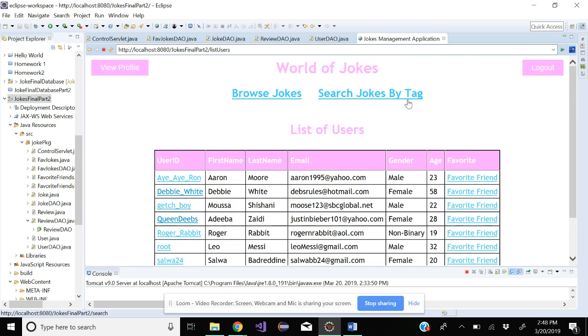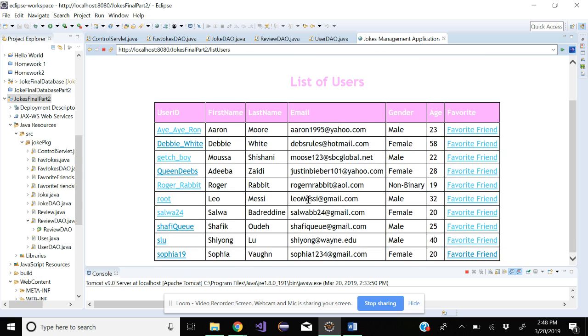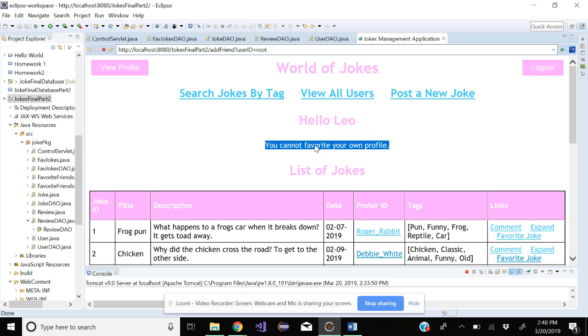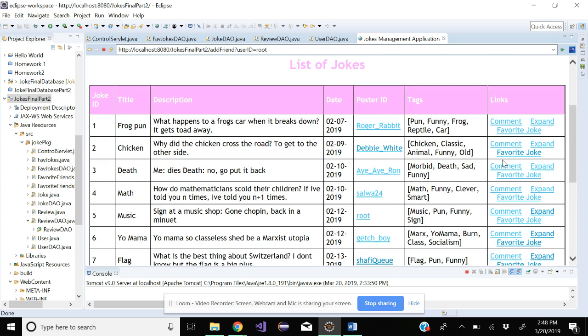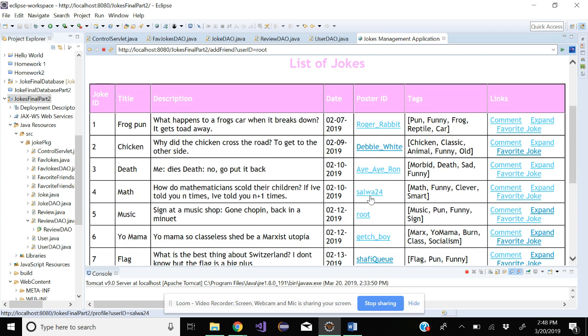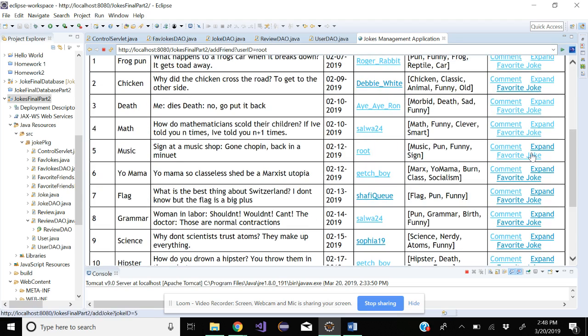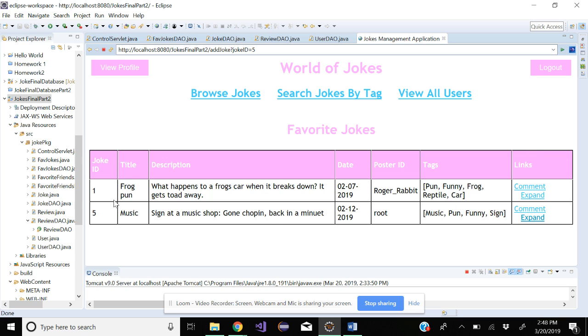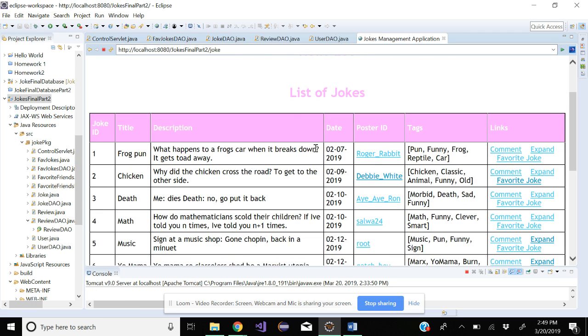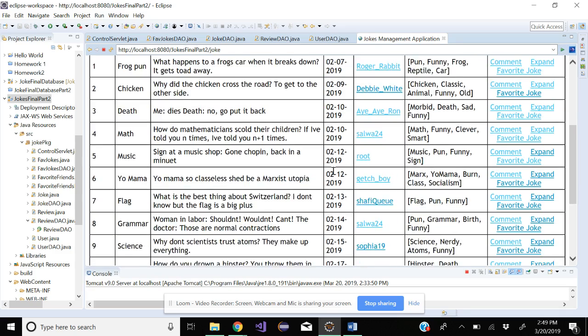And then if I try to favorite myself, so this is the list of users, and we're logged in as root, my bad. So if I try to favorite myself, you cannot favorite your own profile. And if I try to favorite my own joke, we allow the user to favorite their own joke, but they can't have themselves as favorites. And then I talked about viewing their profile, right?